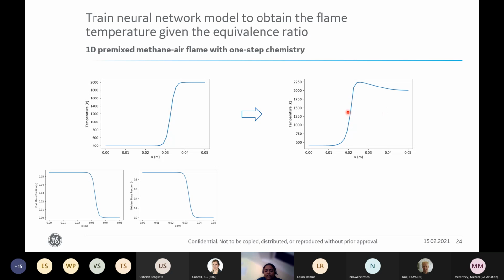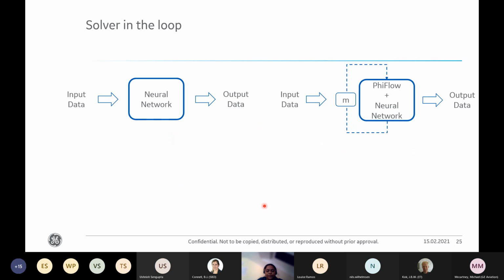The neural network with solver in the loop is trained using data of a few equivalence ratios, and prediction is made for the interpolated equivalence ratio. We will compare two different models. One is the baseline with just the neural network model, and another is where we integrate this differentiable solver with the neural network model.